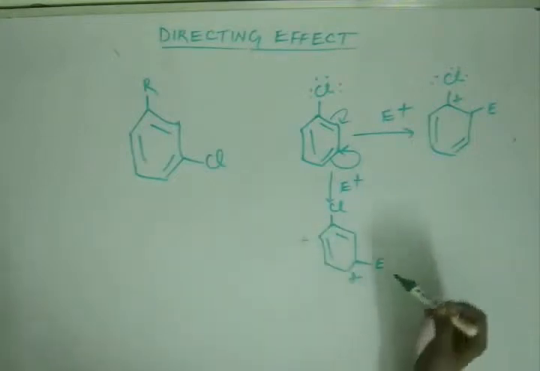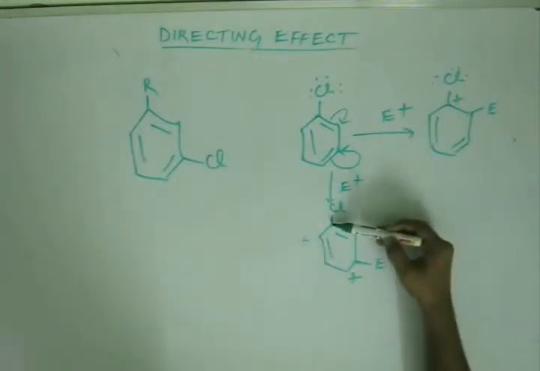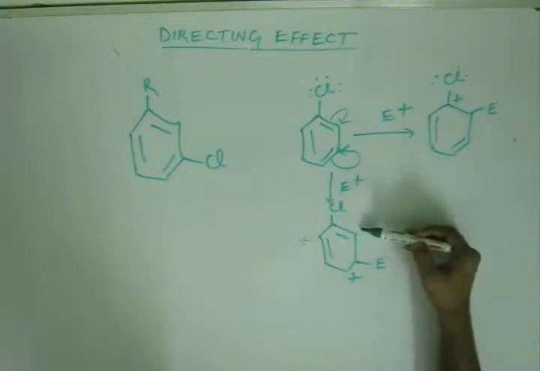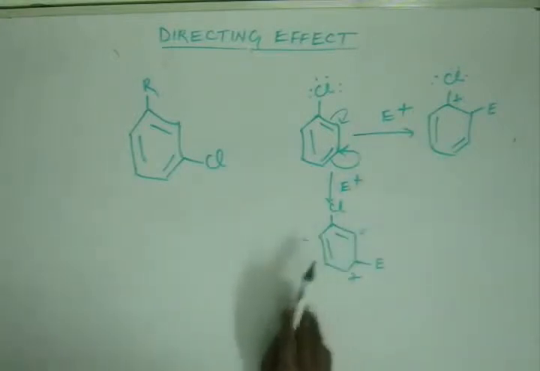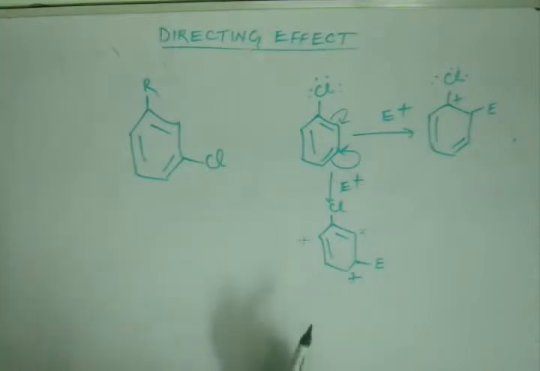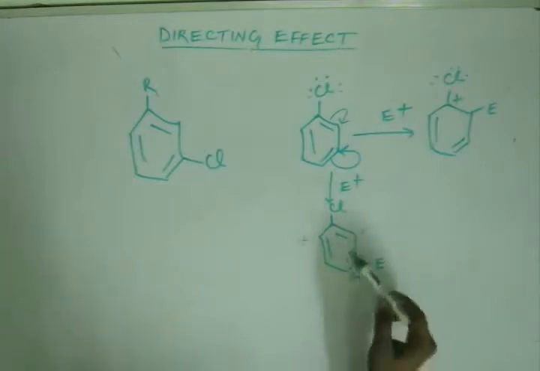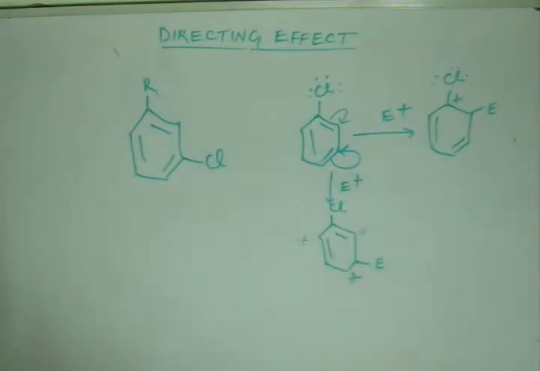Next time you draw the resonating structure, plus charge will leave this carbon and come to this position. So plus charge is coming at ortho and para positions. It is not coming at the carbon which is directly attached with chlorine. So this plus charge will not have any electronic density gushing out from this chlorine. So it will have resonance from these two pi bonds, but it will not have any extra electronic density from chlorine.